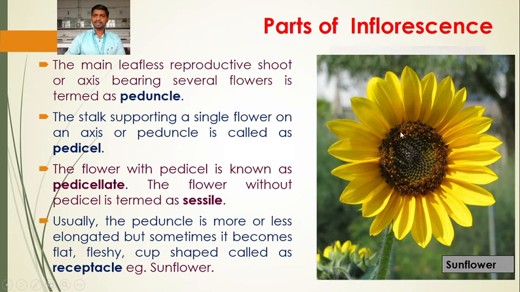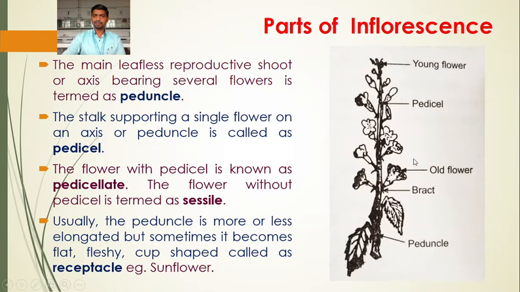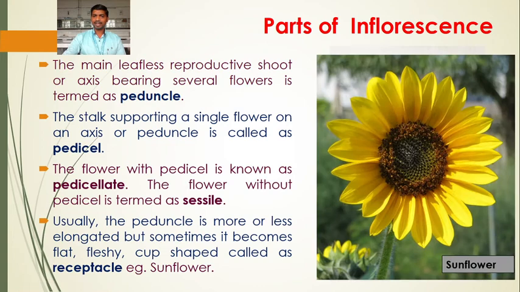So we call it a receptacle instead of the peduncle. In the previous figure we saw that the peduncle is elongated and straight, but in sunflower it becomes flat, fleshy, cup shaped. So what we call the peduncle is, in the sunflower, the receptacle on which the flowers have been formed.